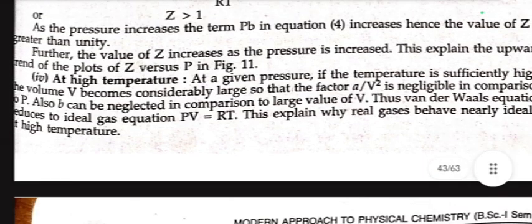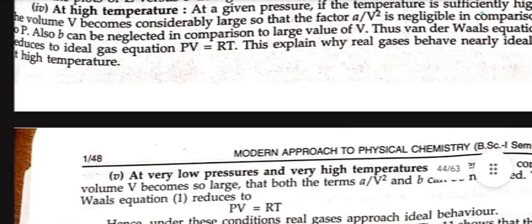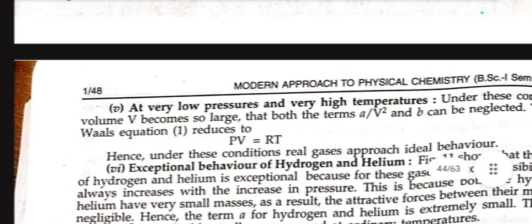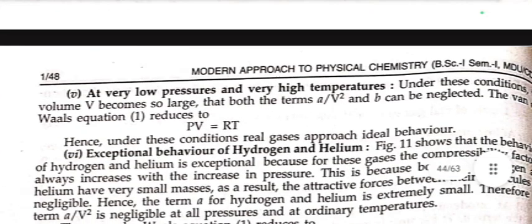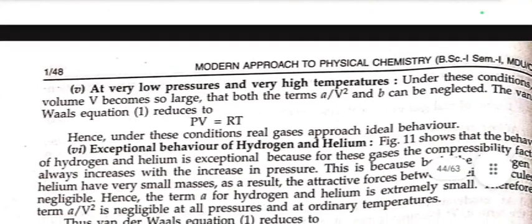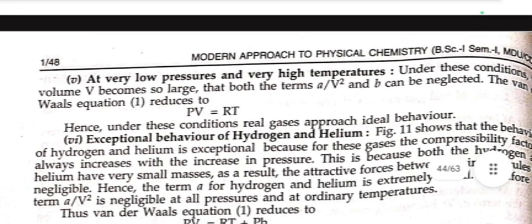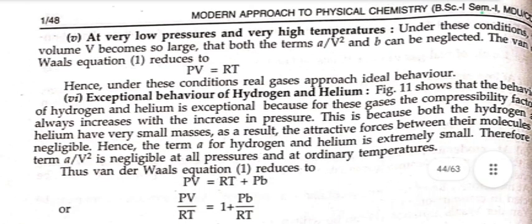This explains why real gases behave nearly ideally at high temperature and very low pressure. Under these conditions, volume V becomes so large that both the terms a upon V square and b can be neglected. The van der Waals equation reduces to PV equal to RT. Hence, under these conditions, the real gases approach ideal behavior.